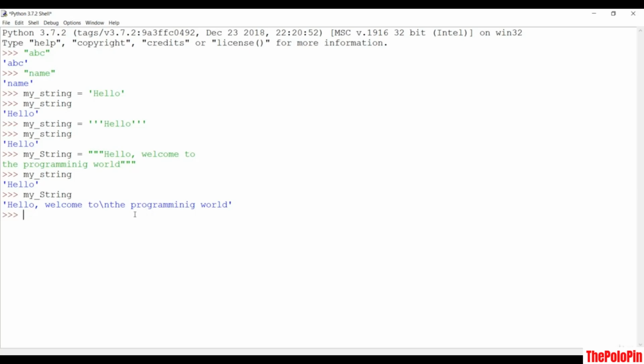Next we'll see how to access the characters in a string. Let's make a string and see how we can access each of these characters.